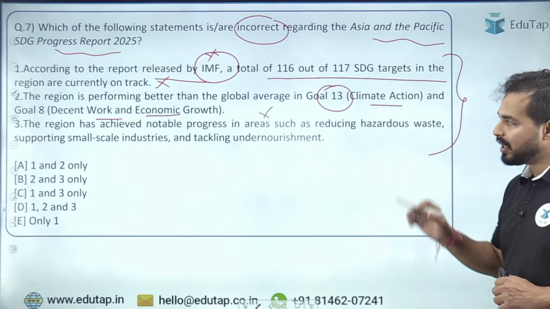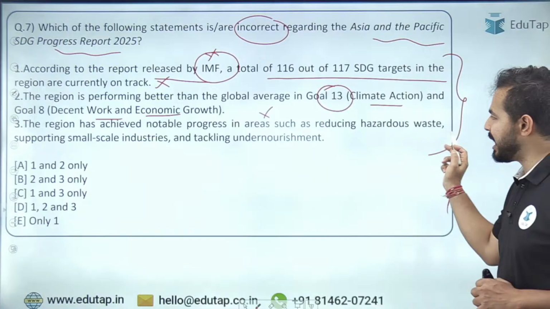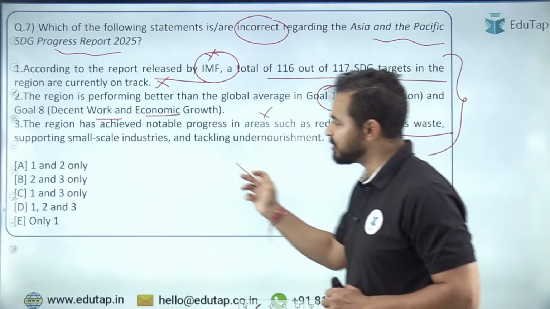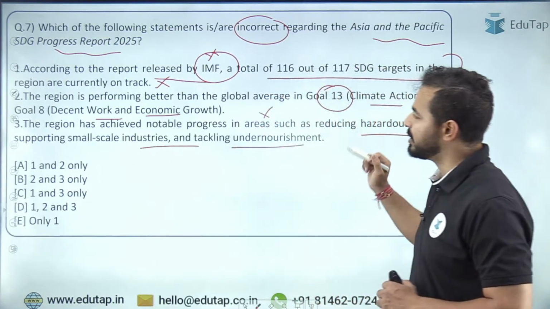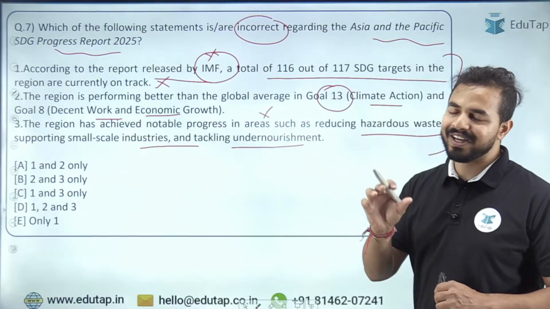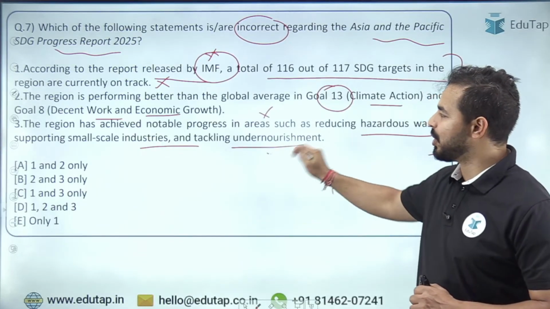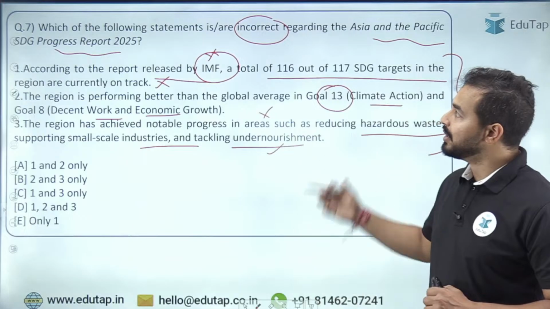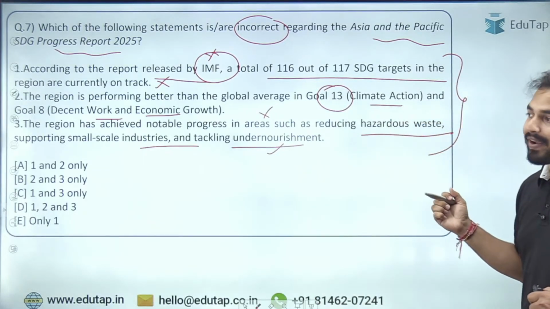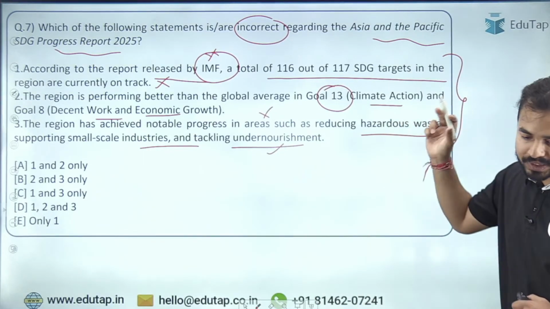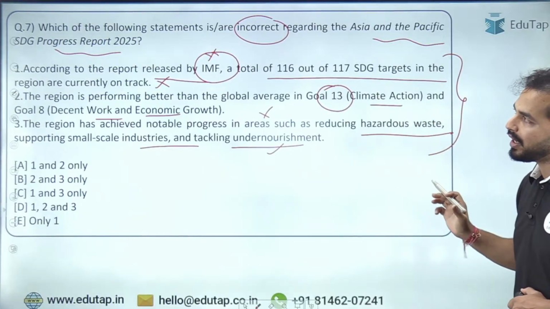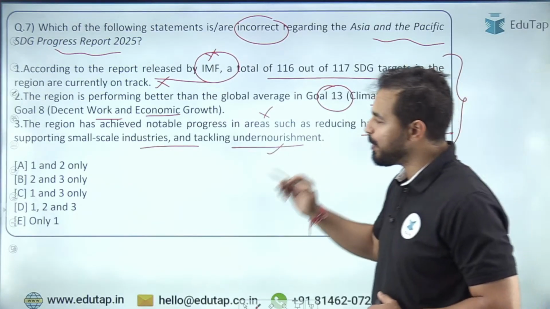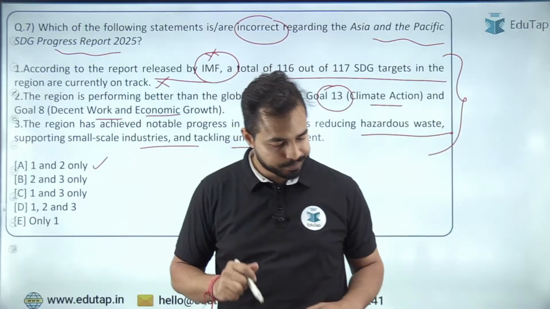Third statement, notable progress हमने देखी in the areas like hazardous waste, supporting small scale industries, tackling undernourishment. So in this area definitely we have worked well, and yes, so third statement is correct here. We were required to identify the statement which are incorrect. That means statement 1 and 2 are absolutely incorrect, right? So the right answer will be option A, that is 1 and 2 only.